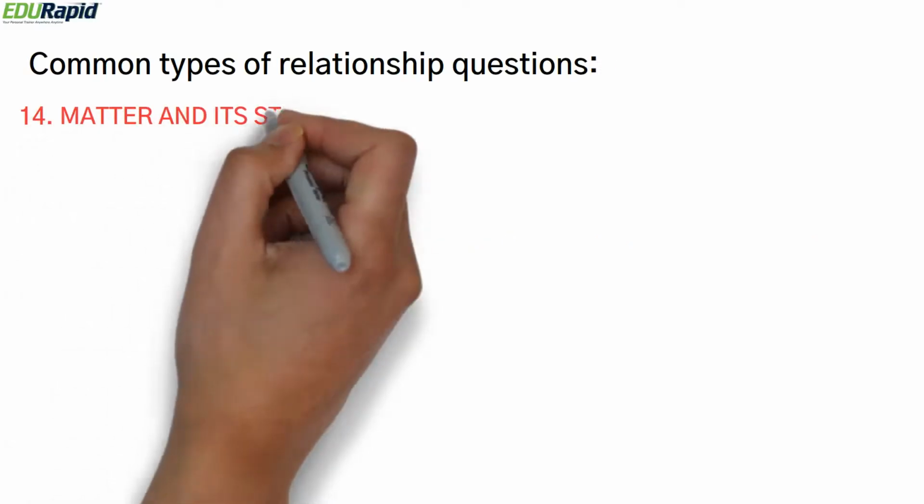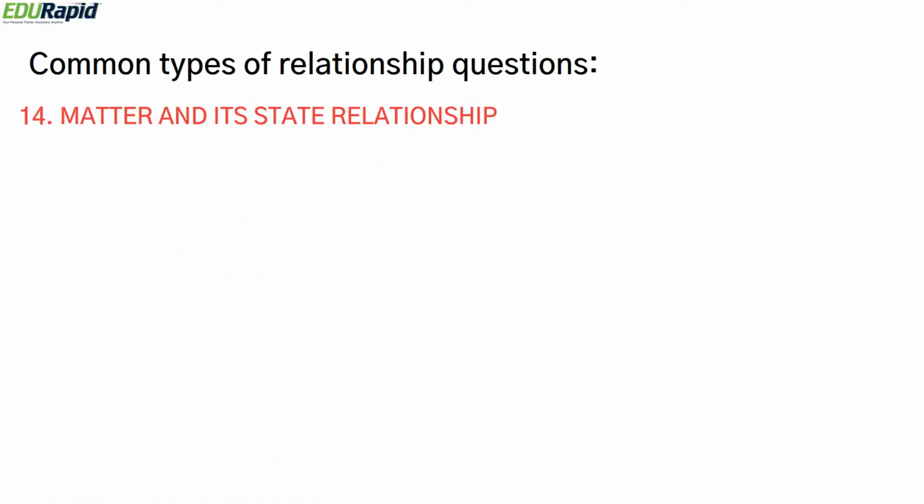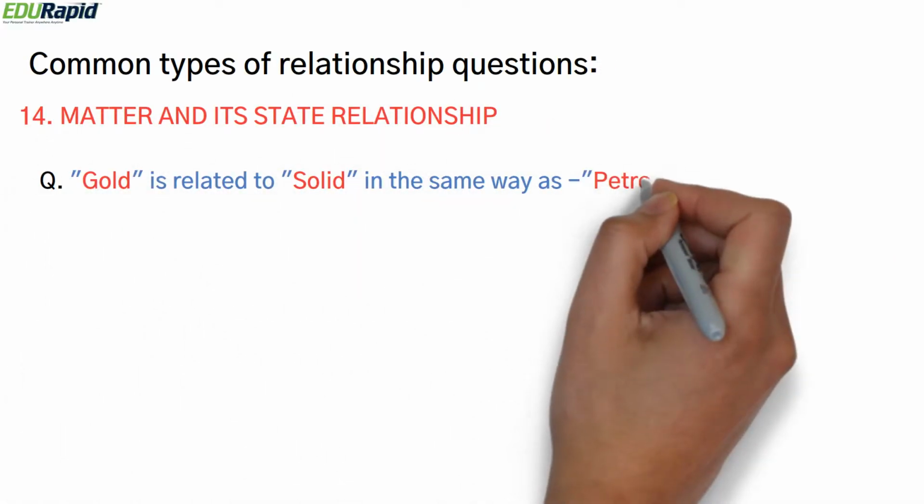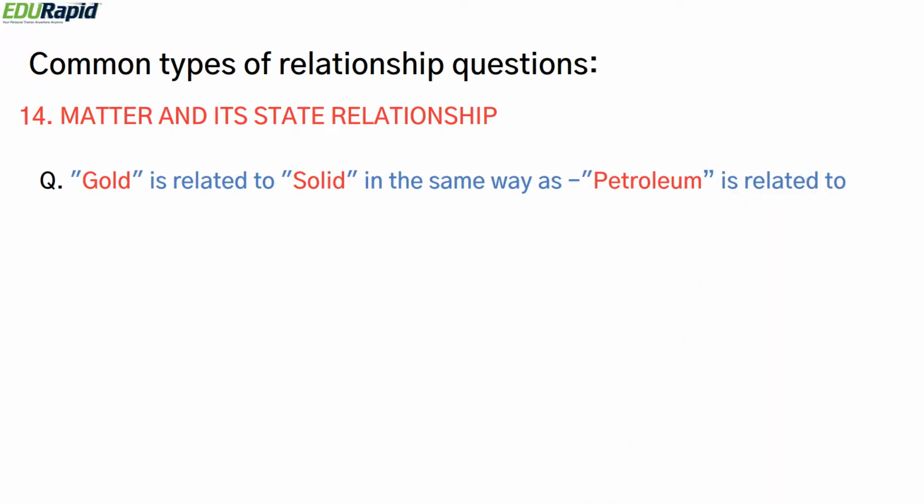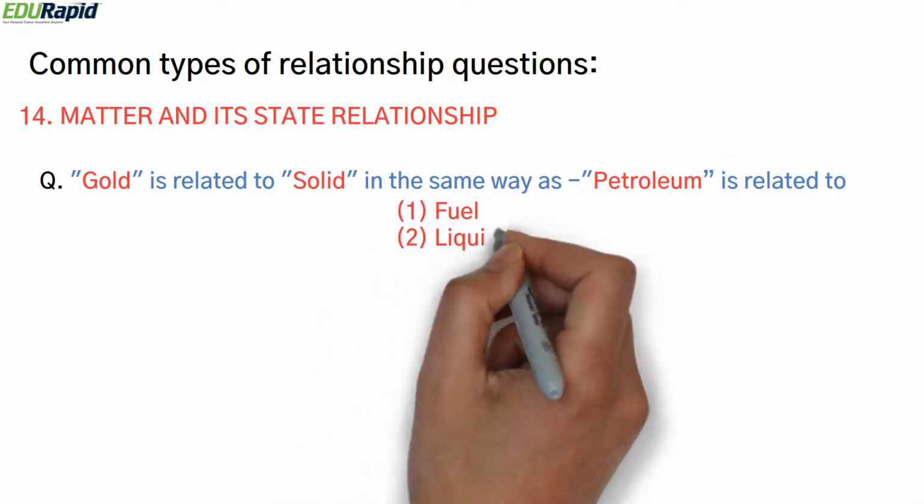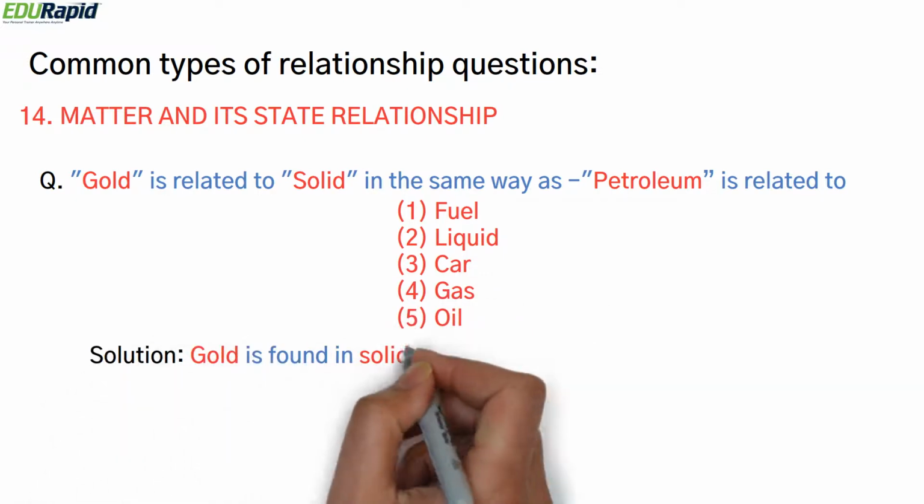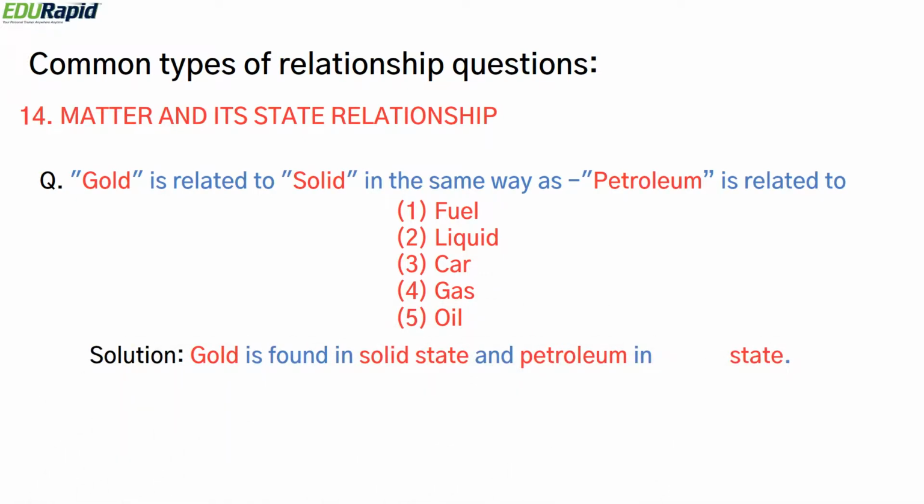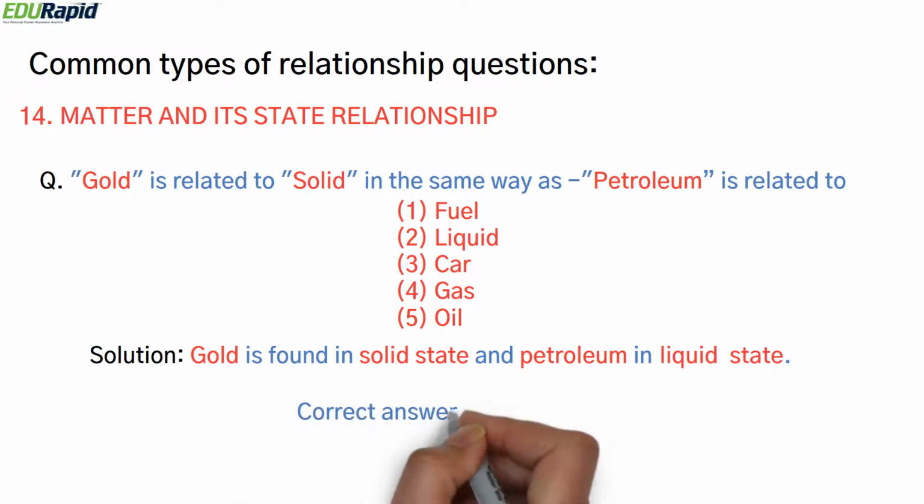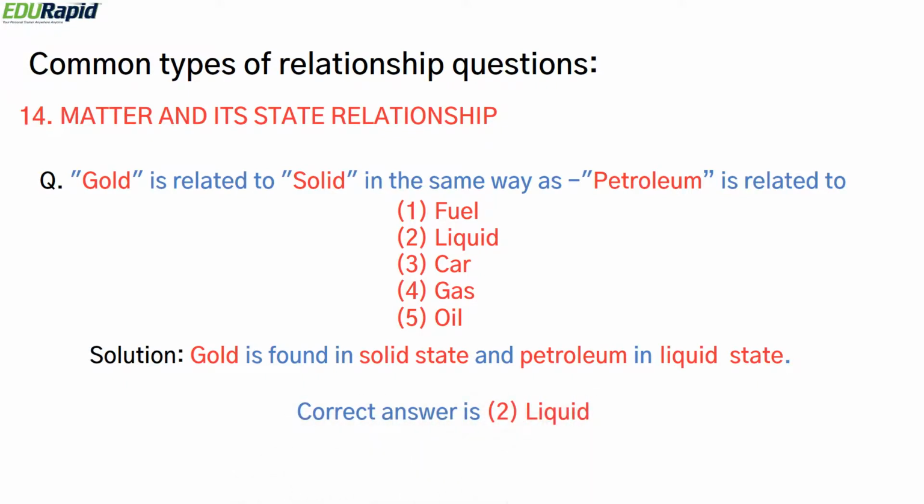The next type of question is matter and its state relationship. An example is gold is related to solid in the same way petroleum is related to. The given options are fuel, liquid, car, gas and oil. Here gold is found in the solid state and petroleum is found in the liquid state. So the correct answer is option 2, liquid.